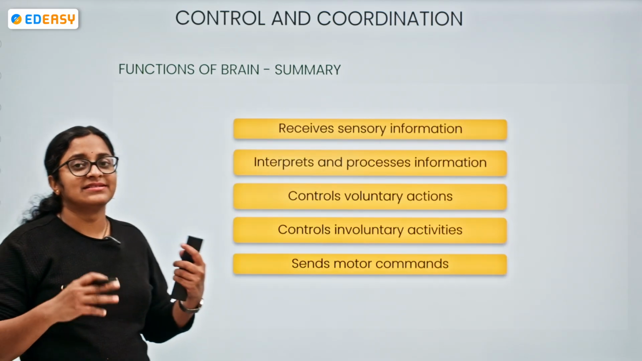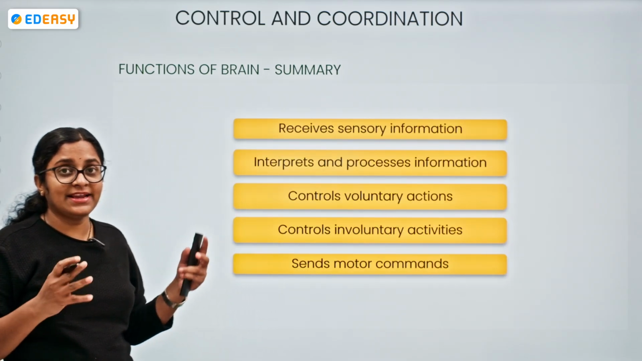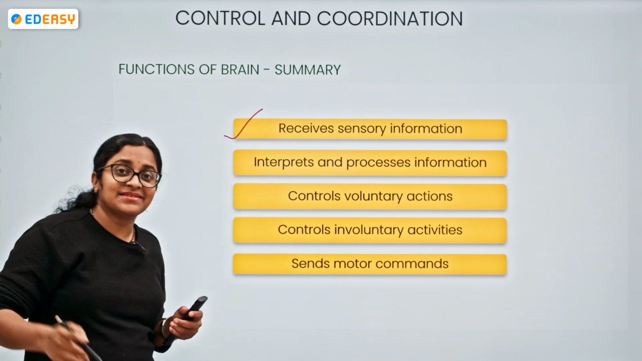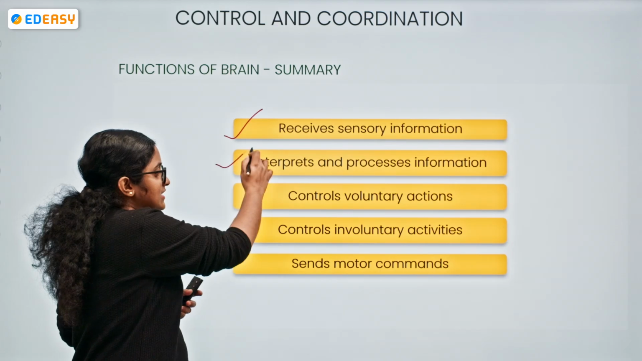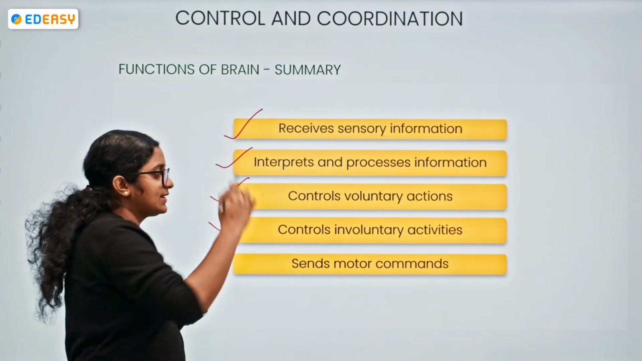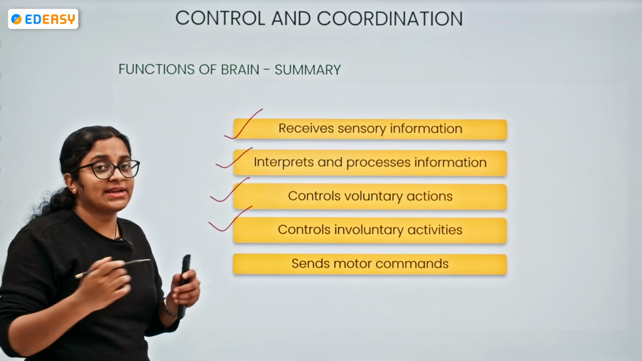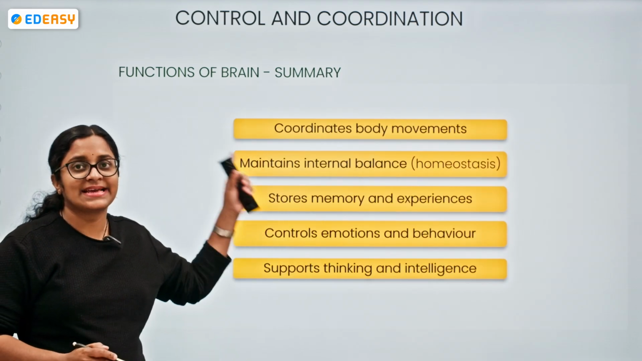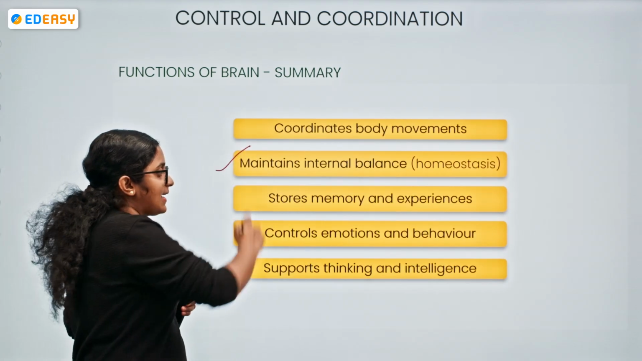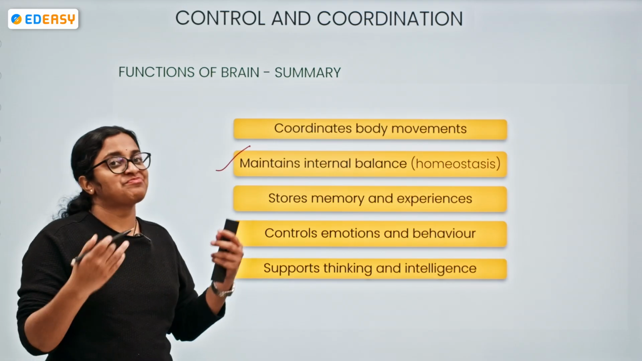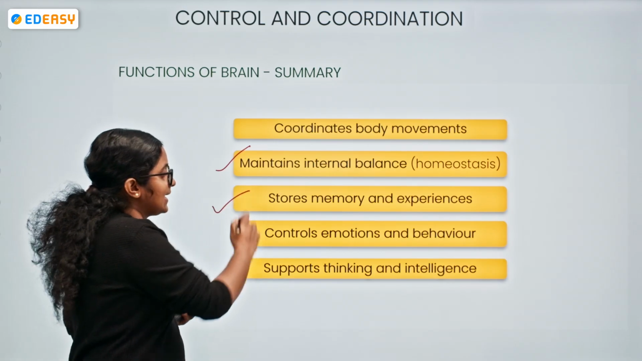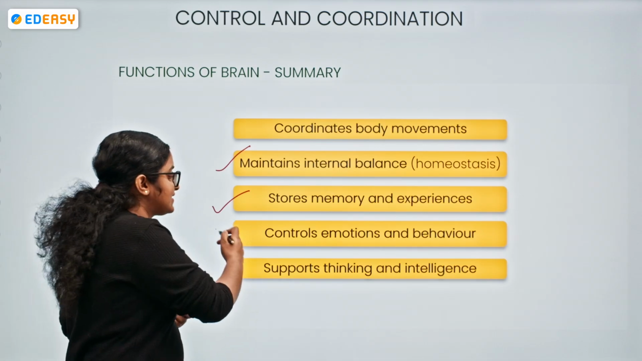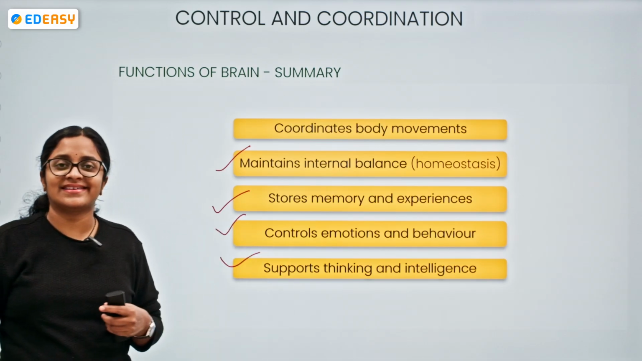So let's have a summary of the functions of the brain. It receives sensory information, interprets and processes this information, controls voluntary and involuntary actions, sends motor commands to motor nerves, and coordinates body movements, helps in maintenance of internal balance, memory storage, past experience storage will be there, controlling mainly emotions and behavior, and supporting our thinking and intelligence.